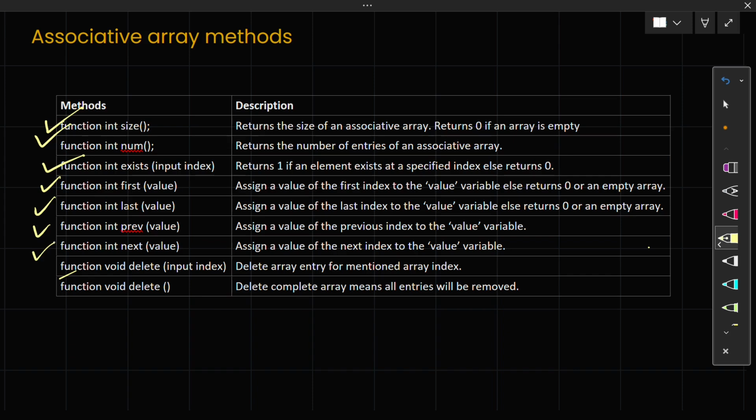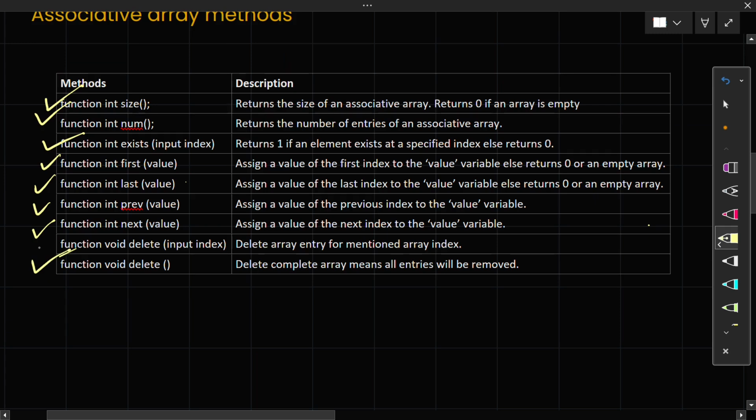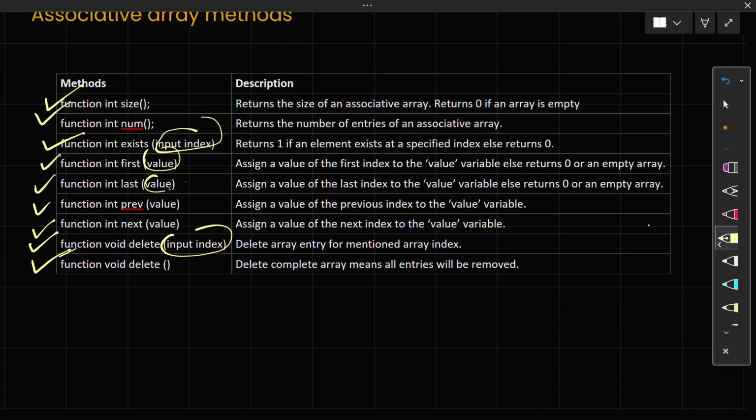And int first, int last, int previous, and int next will give you the values, such as the next index and the previous index. First gives the index where the first value is, last gives the index where the last value is, and previous gives the previous index relative to a given index. So it assigns the value of the previous index to a value variable. Now I will explain this after some time, but you can also delete your whole array and delete a specific index. Now see here, you can put an index, but what about the value?